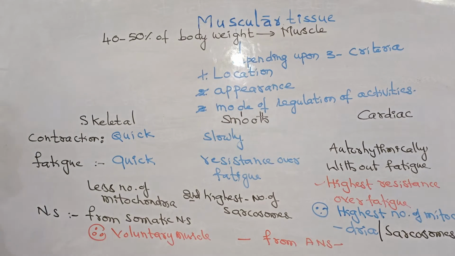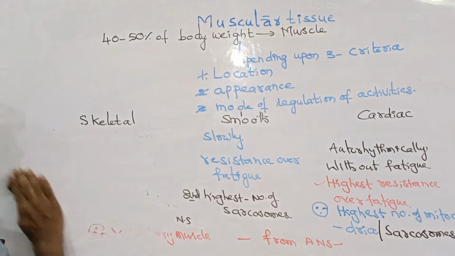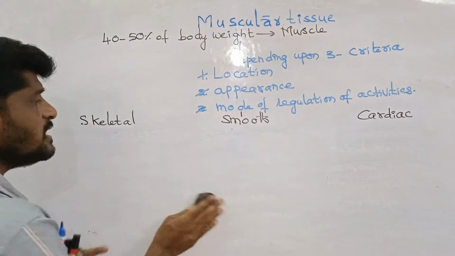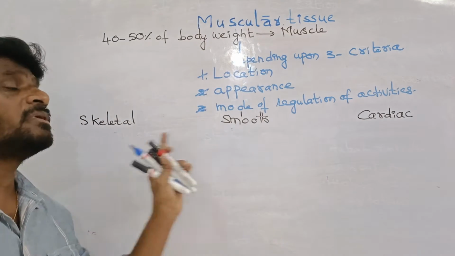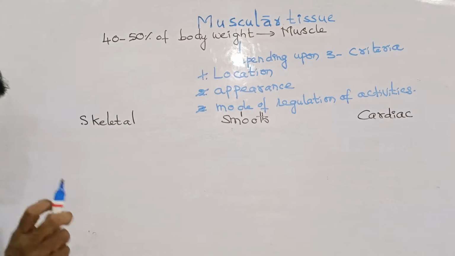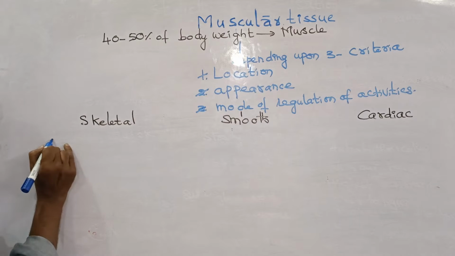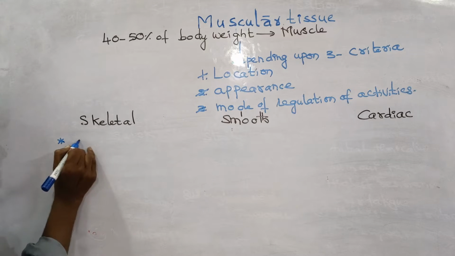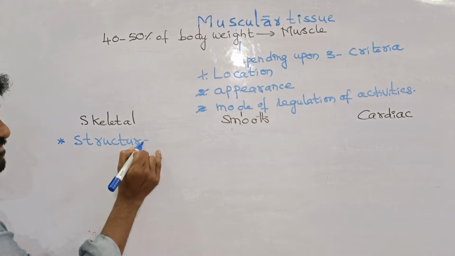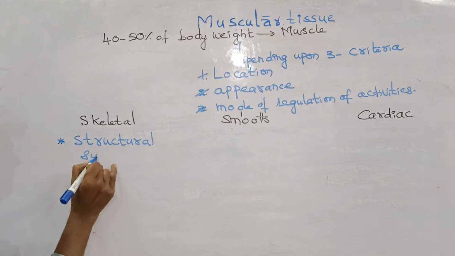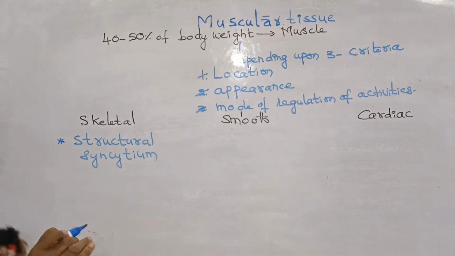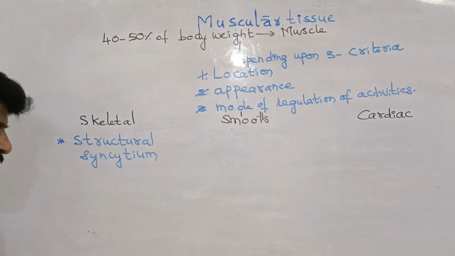I told you the structural aspects of the skeletal muscle, the smooth muscle and the cardiac muscle: the fusiform muscle, the long cylindrical muscle, the short cylindrical and also branched muscle. In this context, I want to tell you something very important. Skeletal muscle is a structural syncytial muscle. Why is it a structural syncytium?